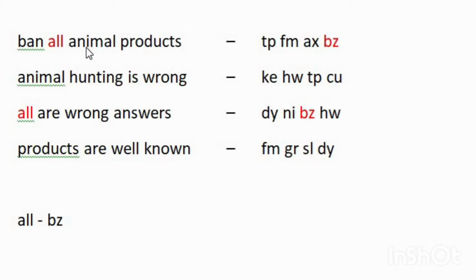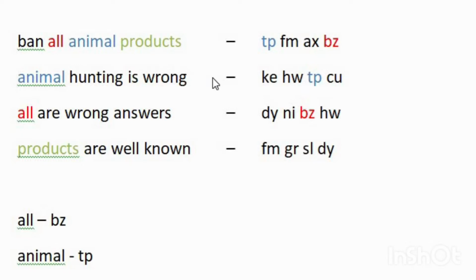Now in the first line there is the word "animal", which is present in the second line as well, right? So there is a code which is the same in the first line and in the second line. And which is that code? TP, because TP is present in both lines. So the code for "animal" is TP. Now the word "products" is present in the first line and in the fourth line as well.